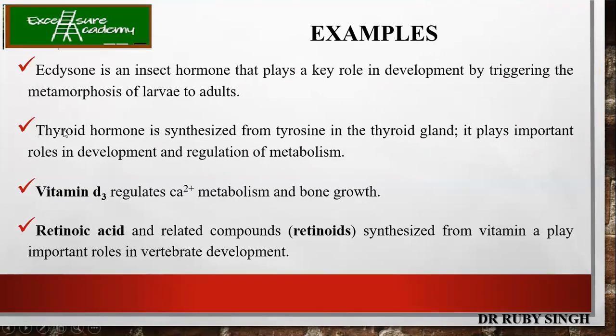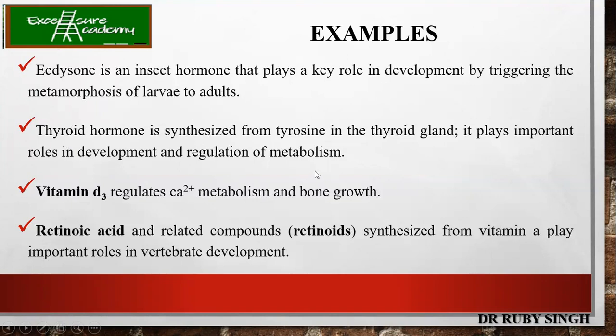Now, there is one more. Ecdysone is an insect hormone which plays an important role in triggering the metamorphosis of larvae to the adults. The others are thyroid hormones. They are synthesized from tyrosine in the thyroid gland, and they play an important role in development and